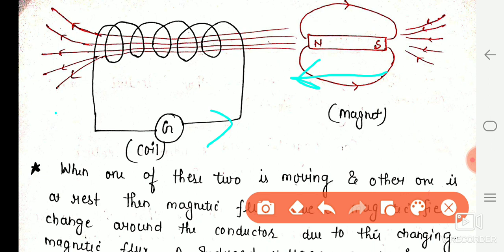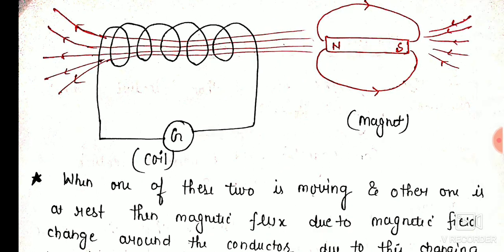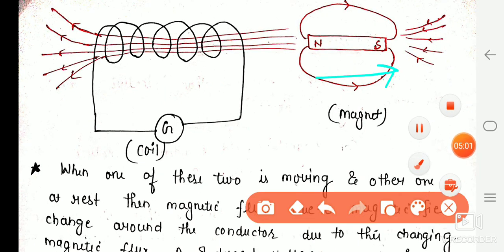When the magnet is moving away from the solenoid, the current flows in the opposite direction. Means in both situations the current reverses its direction.